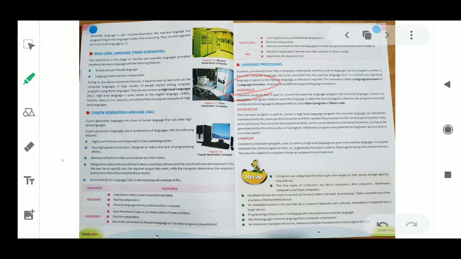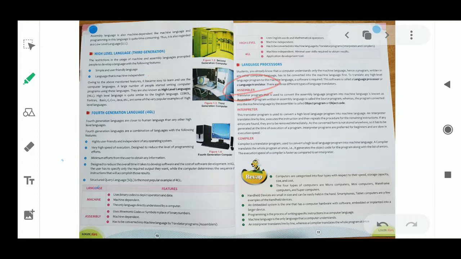But the interpreter translates or converts high level program into machine level program. An interpreter translates line by line. And the compiler does the same work as the interpreter. It will also convert high level language to machine level program, but the difference is that the compiler will compile or translate the program at once, means as a whole.